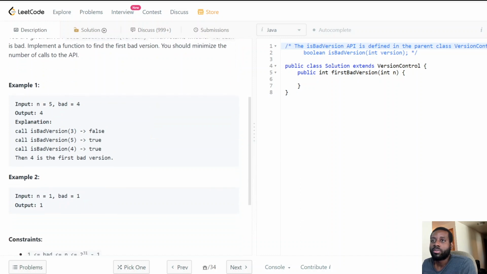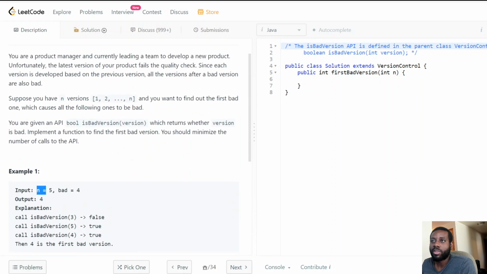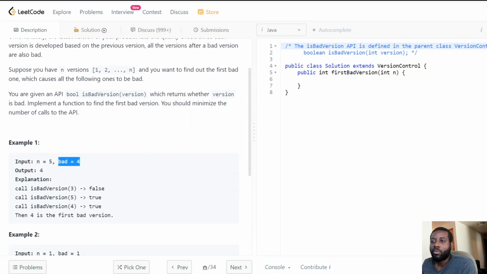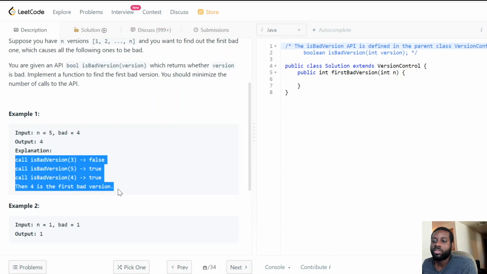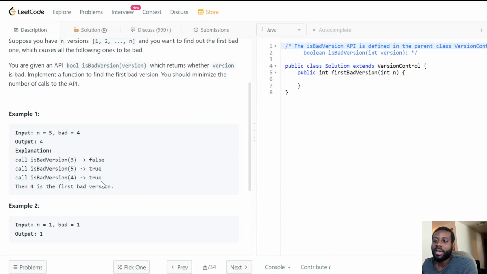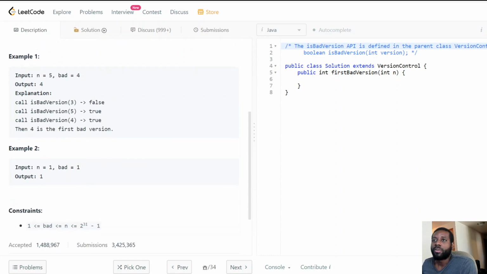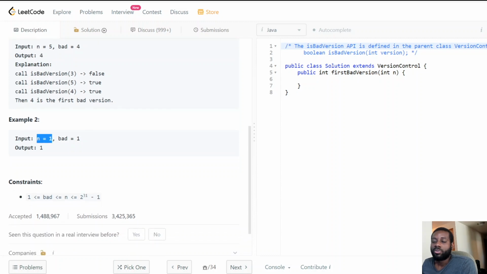So we're given n equals 5, which means there are 5 versions. Given this range, we need to find out which is the first bad version by calling the API. In this case, the answer is 4. And for this other example, n equals 1, there's one version, and it is bad, so we return 1 as the first bad version.